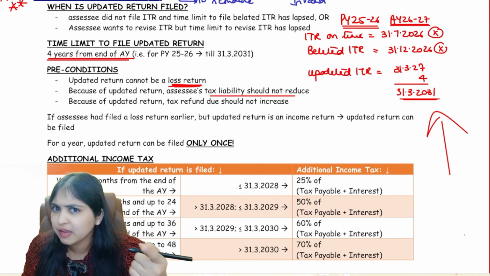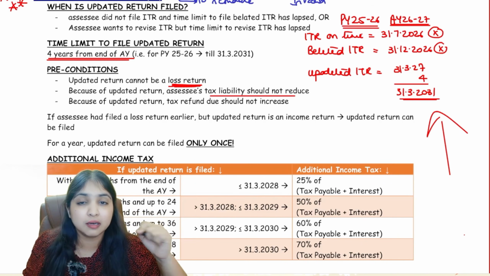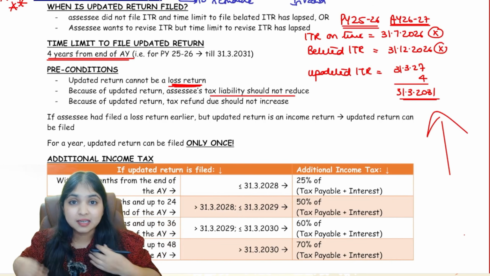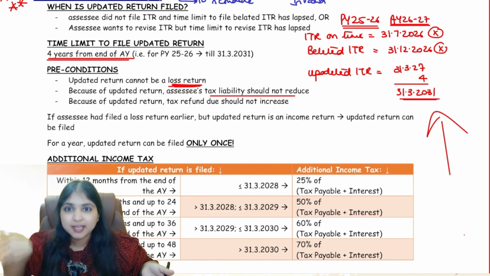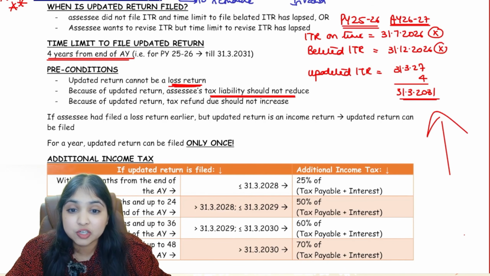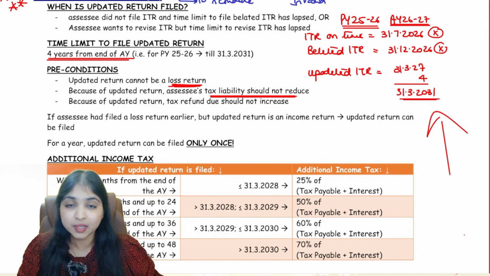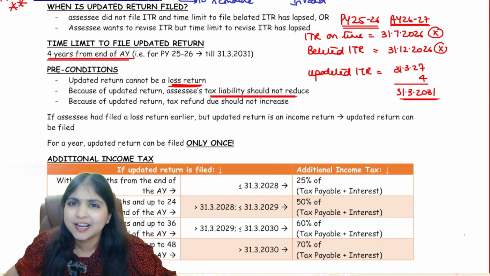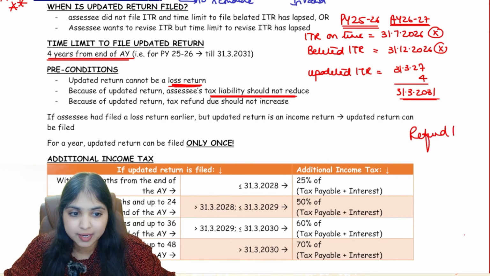See, we're doing a favor for you by letting you file an updated return. Now, because of your updated return, the tax money which comes in for the government should increase. It should not decrease. So, because of your updated return, your tax liability should not reduce. Okay, then earlier I filed my return, for example, and in that return I was supposed to get a refund of 1 lakh rupees.